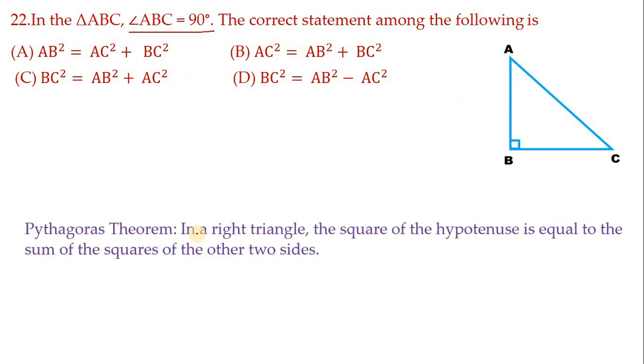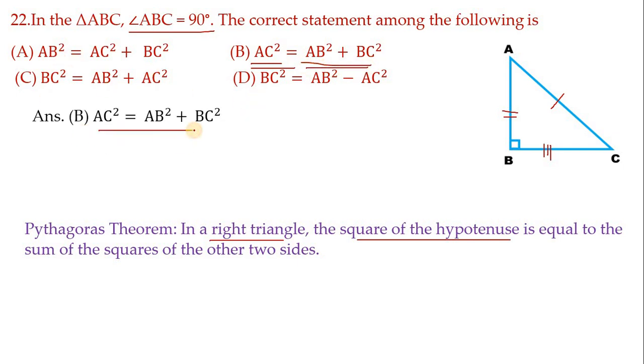Now use the Pythagoras concept. What is the Pythagoras theorem statement? In a right triangle, the square of the hypotenuse, which is hypotenuse AC square. There is AC square in our options, hypotenuse square. So that is only in option B. The remaining two sides mean AB square plus BC square. Yes, this is the only option. No need to go for other options. Directly we can write this is the answer.